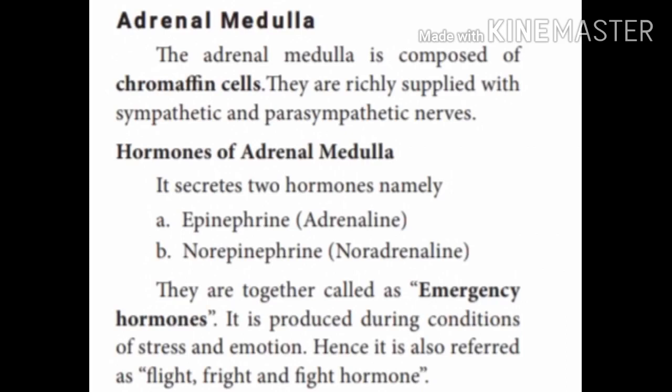Let's look into the adrenal medulla. This is composed of chromaffin cells richly supplied with sympathetic and parasympathetic nerves. It secretes two types of hormones, namely epinephrine, which is adrenaline, and the other one is norepinephrine, which is called noradrenaline. So these two hormones together are called the emergency hormone.